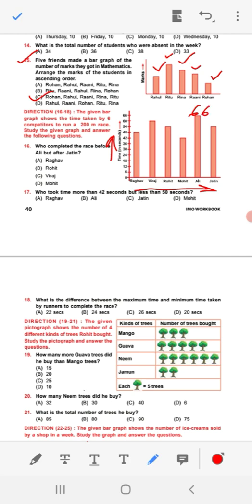Jatin taken here 54. Now who is between 54 and 66? Here is this one, Viraj, taken 60 second. So it is between 54 and 66. So option C is correct here.